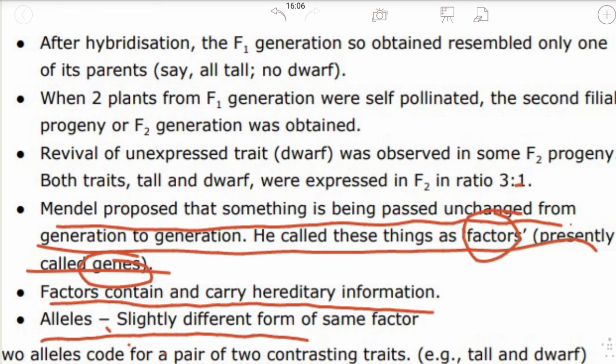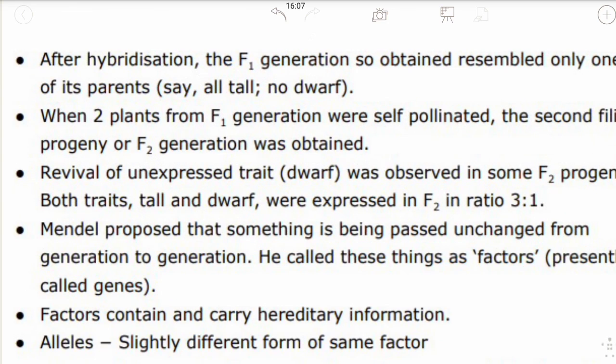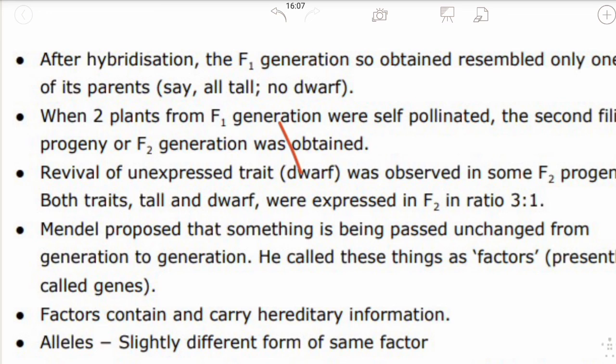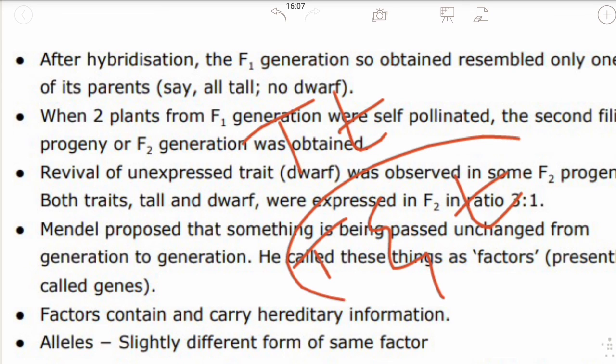Alleles are slightly different forms of the same factor. Mendel also introduced alleles. Alleles are the different forms of the gene. We can take the example of height. For capital T, we have only T as an allele. Similarly, for small t, we have small t as an allele. Take for example capital T and small t, we have both as alleles. We will understand this in detail in the next part.